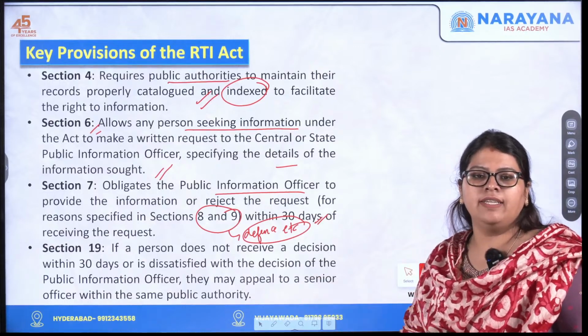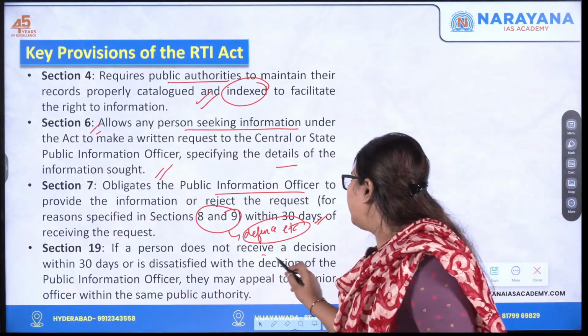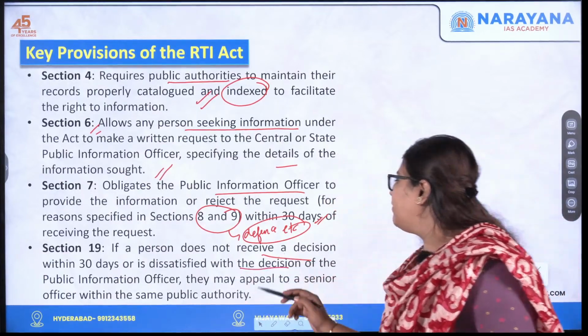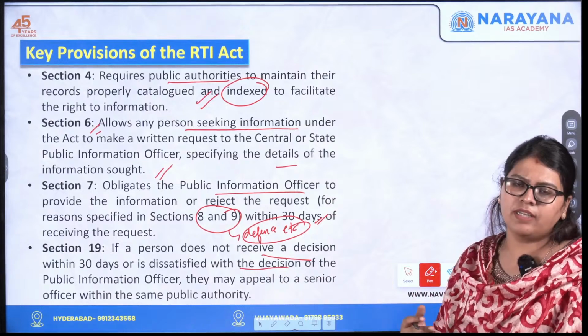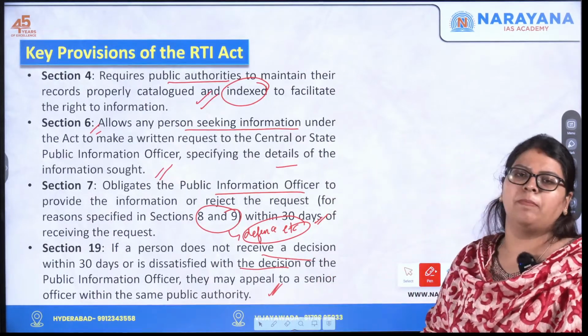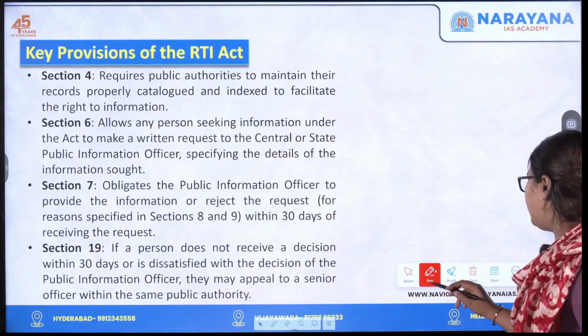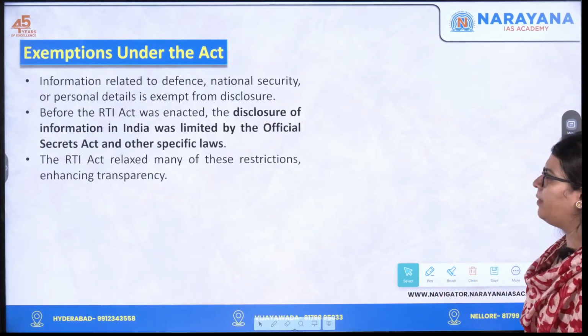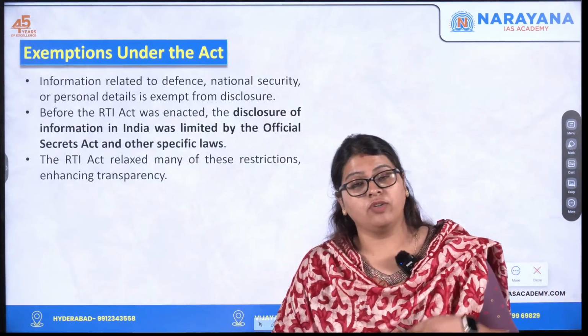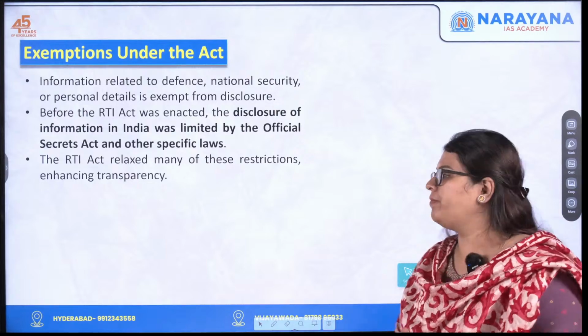And section 19 says, if a person does not receive a decision within 30 days or is dissatisfied with the decision, then the person can further appeal to the senior officer within the same public authority. So these are the different provisions of the RTI. So who are the stakeholders or entities that are exempted from the RTI Act?